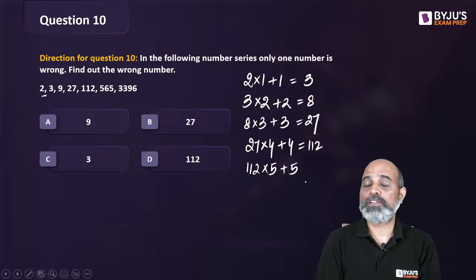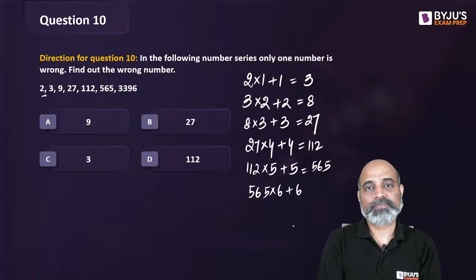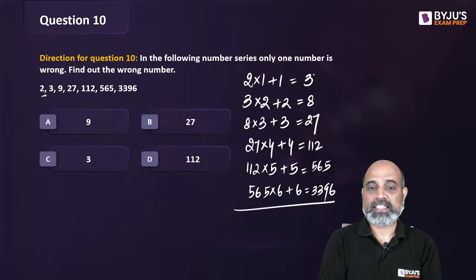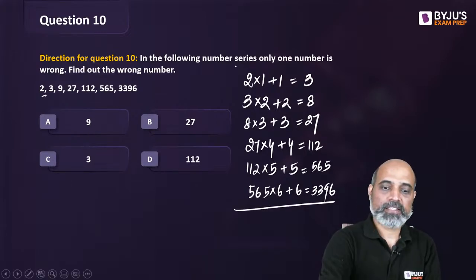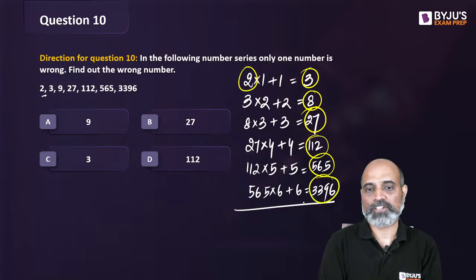Now 112 into 5 is going to be 560, right? Plus 5 is 565. अब 565 into 6 plus 6 कर लो आप. So this is going to give you 3396. So you can see that the sequence was supposed to be 2, 3, 8, 27, 112, 565, 3396.